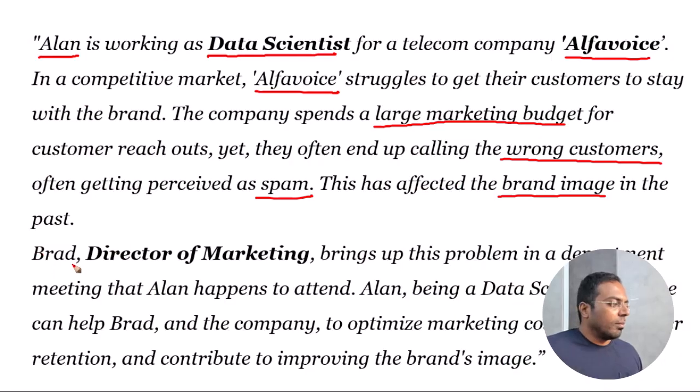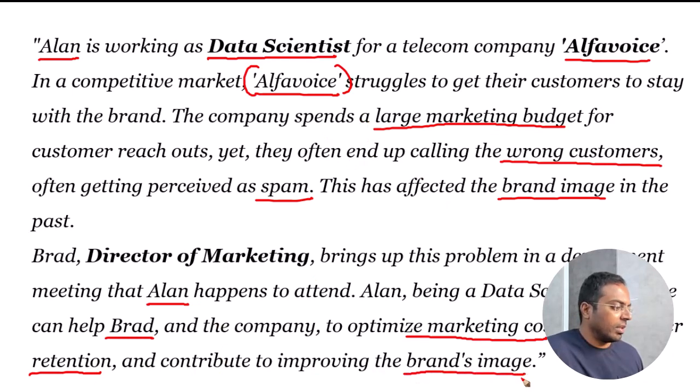Brad, who is the director of marketing, brings up this problem in a department meeting, which Alan happens to attend. Alan, being a data scientist, feels that he can help Brad and the company optimize the marketing cost for customer retention, which is the main problem we are dealing with here, and overall improve the company's brand image. So this is the problem statement.